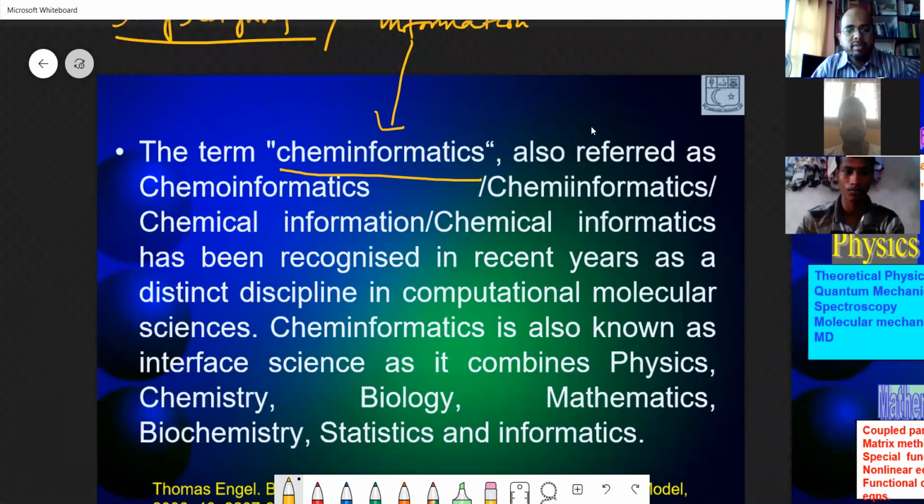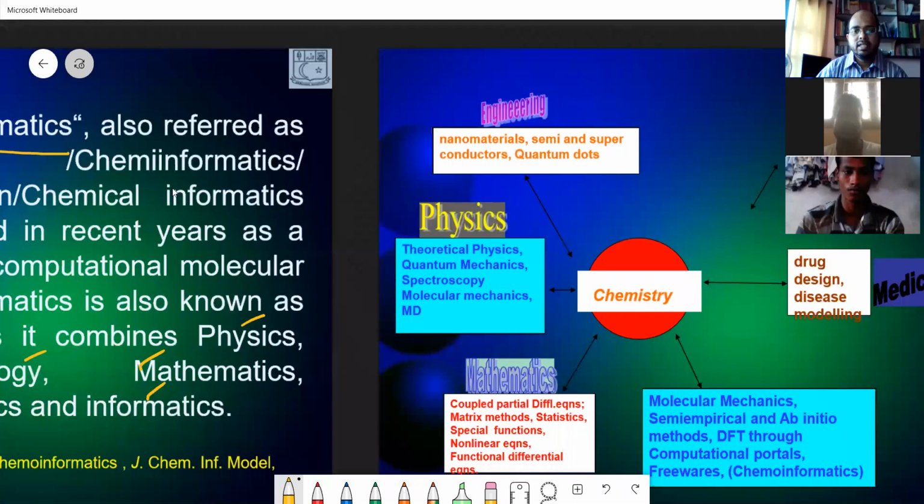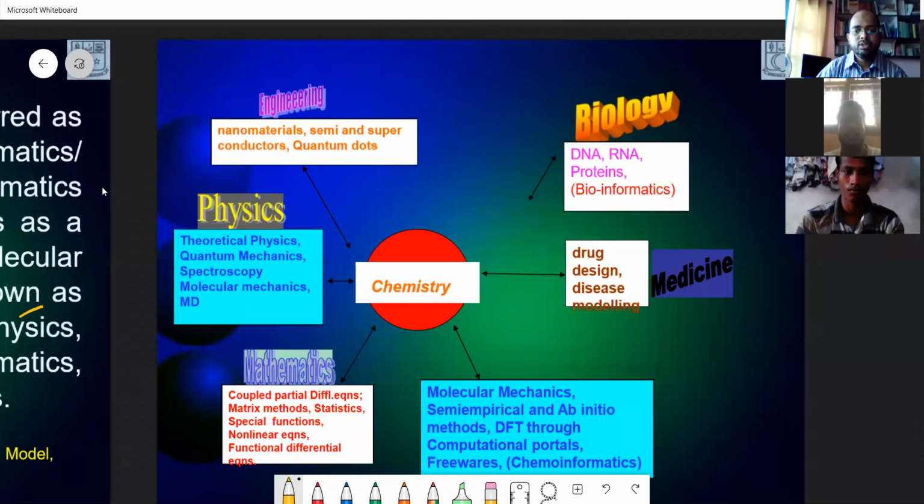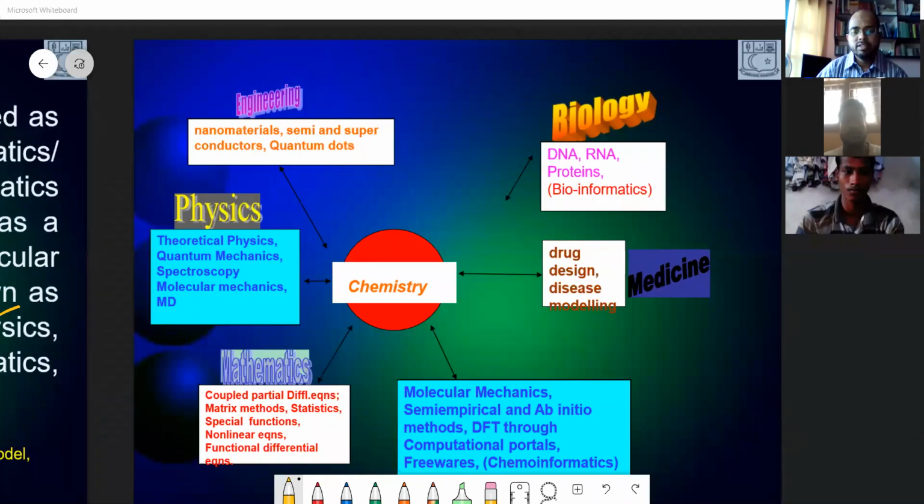Chemical informatics has been recognized in recent years as a distinct discipline in computational molecular sciences. Chemoinformatics is also known as interface science, as it combines physics, chemistry, biology, mathematics, biochemistry, statistics, and informatics. So this is a very good interface. So I'm going to show you what we do with these interfaces.